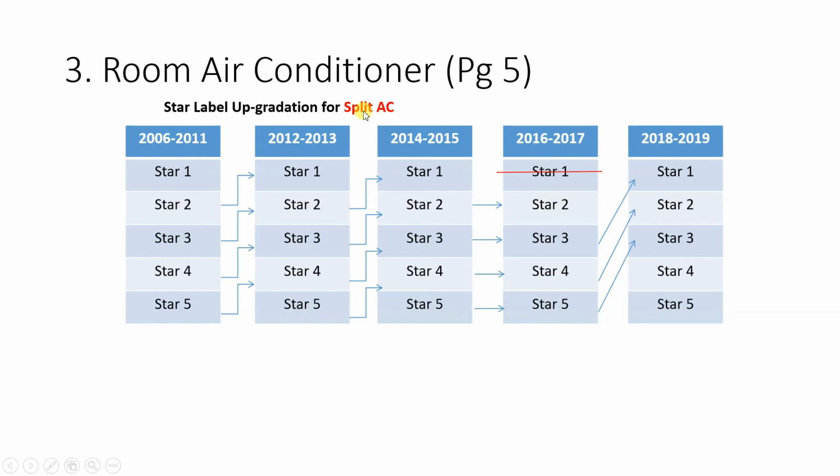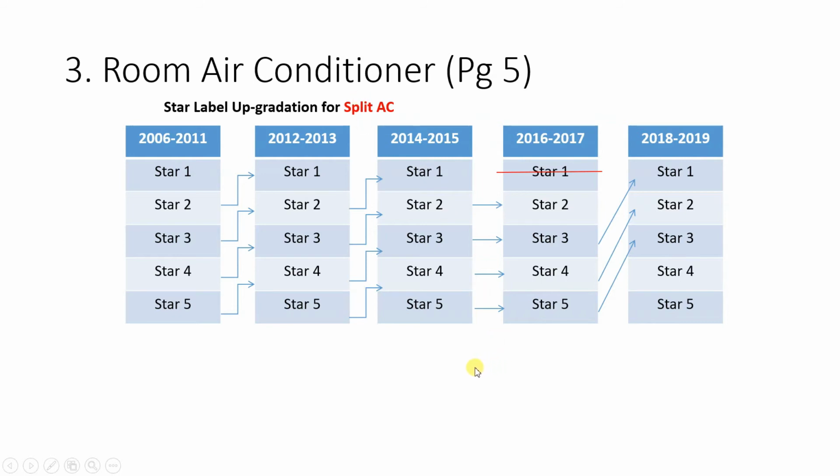Again here you can see the years given, 2006 to 2011. If it is 5-star, its value is 4-star in 2012-13, 3-star from 14 to 15, and it remains the same during 16-17, and then 3-star becomes 1-star in 2018-19. So this is for split AC.